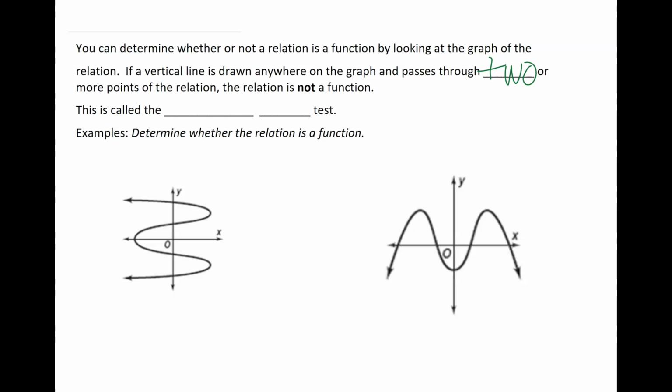We call this, I know you're going to be shocked, the vertical line test. It's a very challenging name. A vertical line test, I draw a straight line up and down. If it hits my graph in more than one spot, not a function.